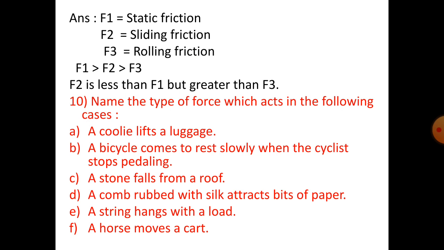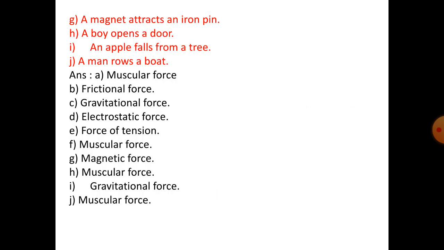And question number 10. Name the type of force which acts in the following cases. A, a coolie lifts a luggage. B, a bicycle comes to rest slowly when the cyclist stops paddling. C, a stone falls from a roof. D, a comb rubbed with silk attracts bits of paper. E, a string hangs with a load. F, a horse moves a cart. G, a magnet attracts an iron pin. H, a boy opens a door. I, an apple falls from a tree. J, a man rows a boat.